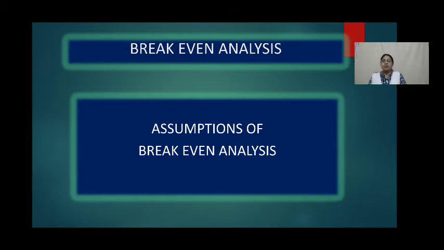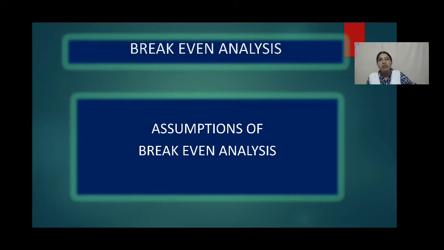The fifth assumption is that total fixed cost remains constant. It will not change at all.